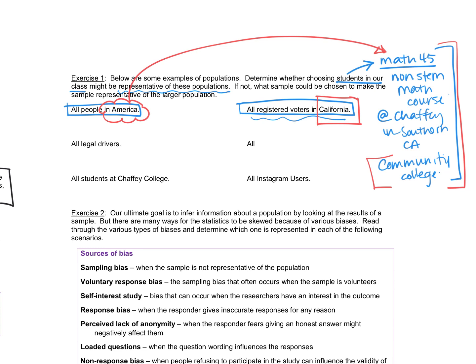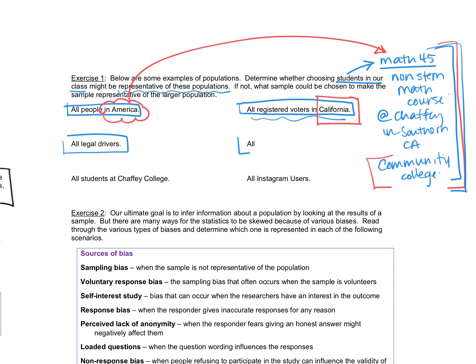Next, thinking about all legal drivers. Again, this is kind of similar to all registered voters. You would need to guarantee that everyone in our class was a legal driver. So I don't think that we would necessarily be the best sample. Again, we might have that consideration of age within our classes, like newer drivers and older drivers, because if you're talking about all legal drivers, you would want a good mix of all different ages, all different parts. It doesn't say all legal drivers in America, so if it's all legal drivers in the world, we might have to be spread out throughout the world.